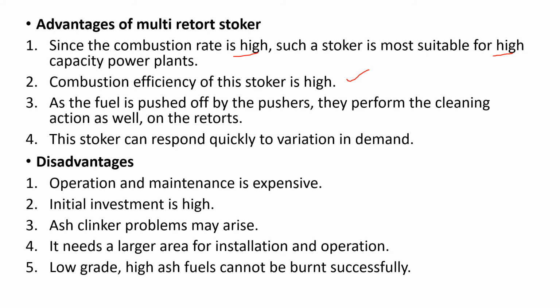This stoker can respond quickly to the variation of demand. Based on the requirements, we can easily control the supply of the coal and other parameters.